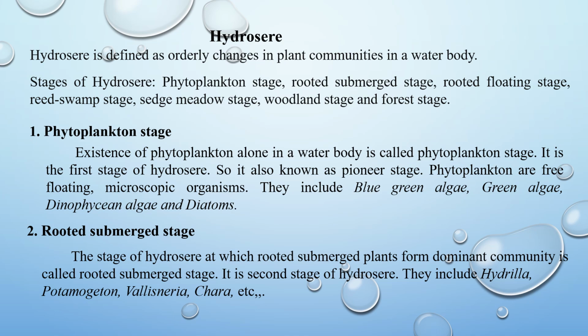These plants appear when water depth is 6 to 15 feet. These plants form dense growth as a tangled mass. Death and decay of these plants adds more muck. This muck together with eroded soil gets deposited at the bottom of water body. The water body becomes more and more shallow. It becomes unsuitable for rooted submerged plants.